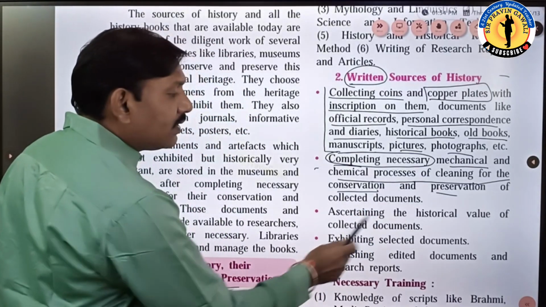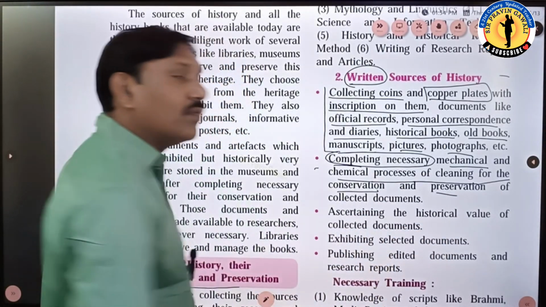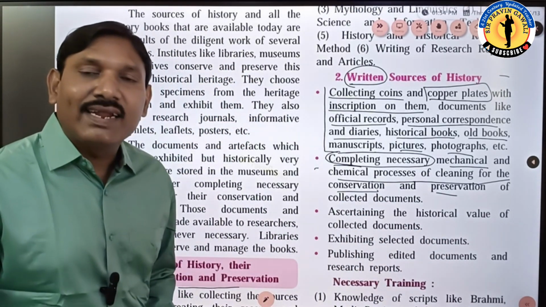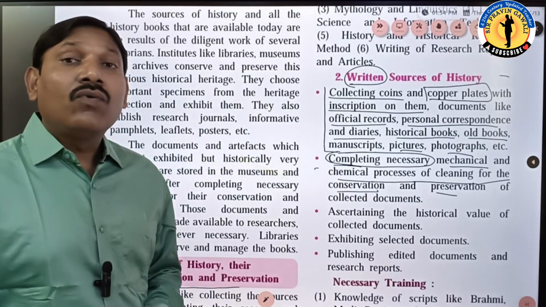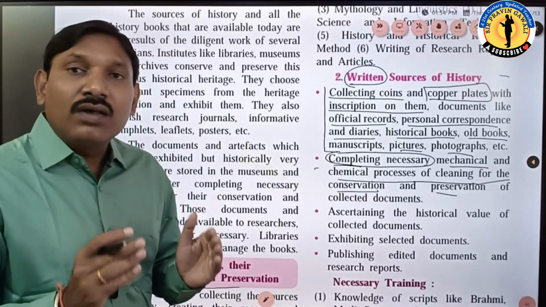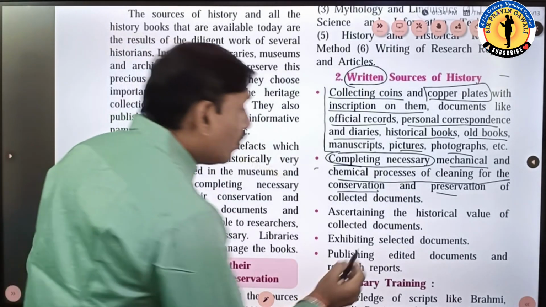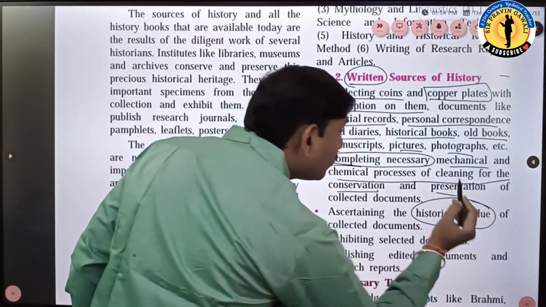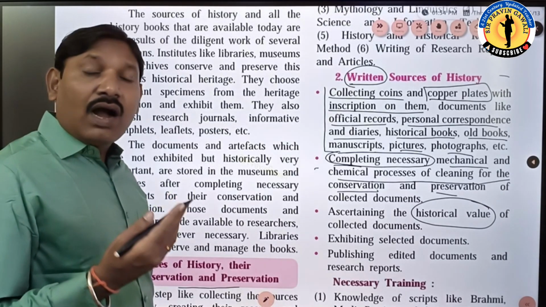Okay, student. Now, asserting the historical value of the collected documents. Whatever written document is collected, we have to ensure its value, its importance, how much importance it has.